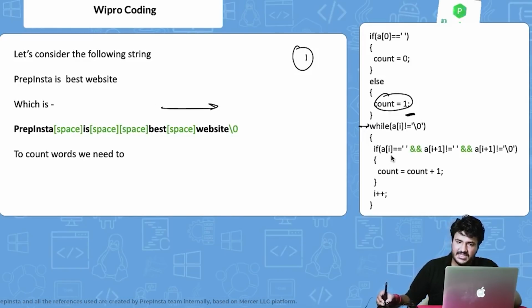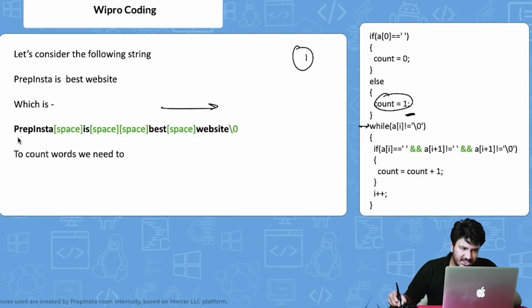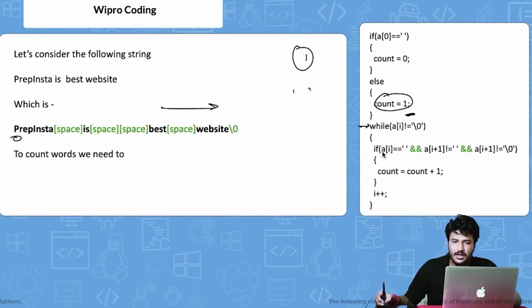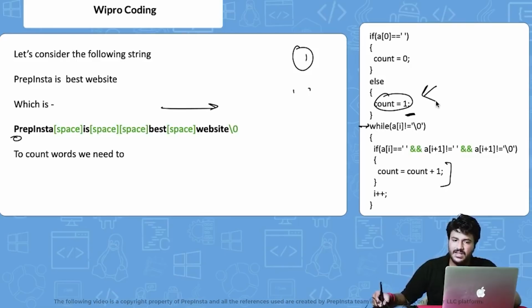Now what it is basically saying: if a of i, that is initially i is 0, is equal to space, which is not true, right? Then do count equals count plus 1, right? Obviously the count will not increase as of now because already we have counted 1 here. Now what will it do? It will not execute this if, it will go to i plus plus here, right?